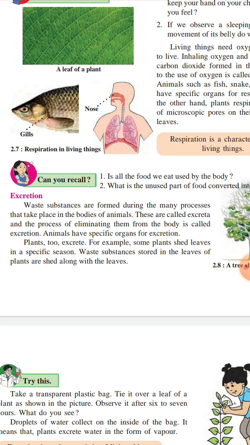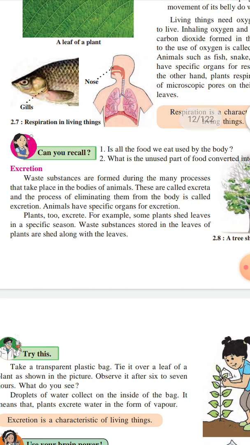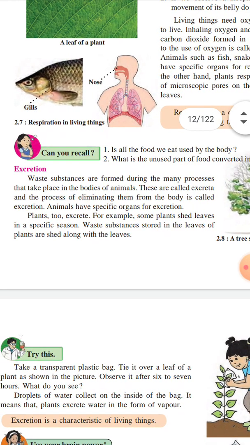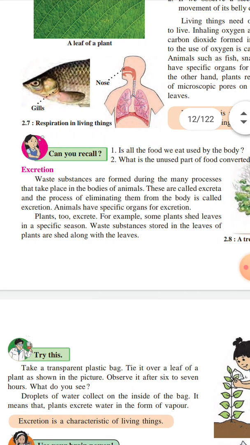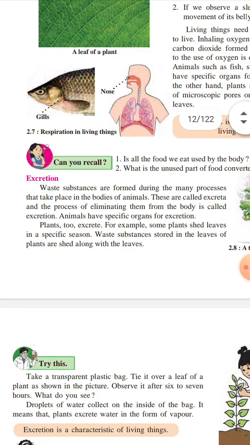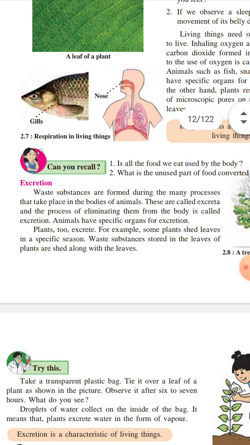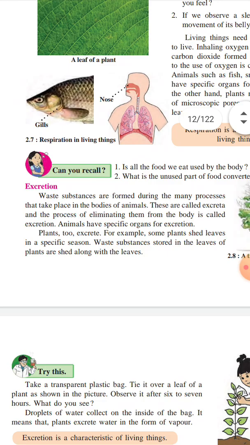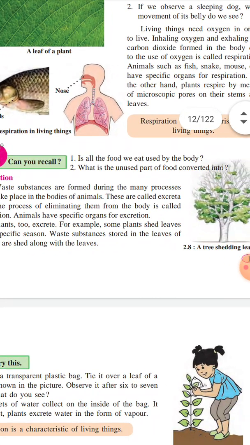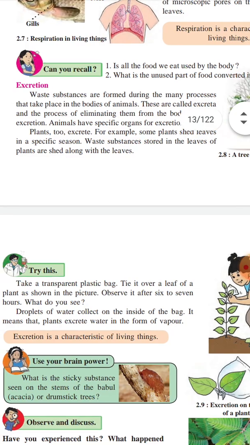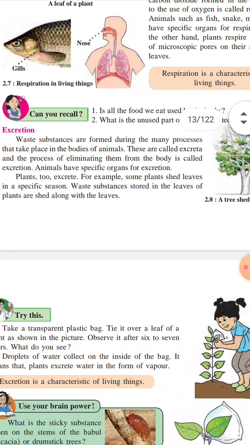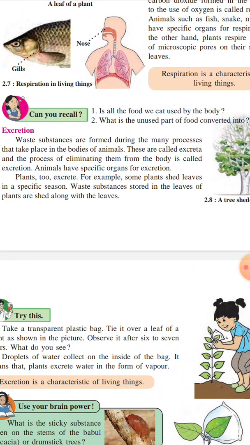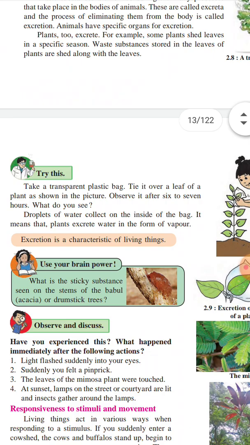Animals have specific organs for excretion. See, plants also excrete. For example, some plants shed leaves in a specific season. We know some plants shed leaves in a specific season, and waste substances stored in the leaves of the plants are shed along with the leaves. So excretion is also a characteristic of living things.